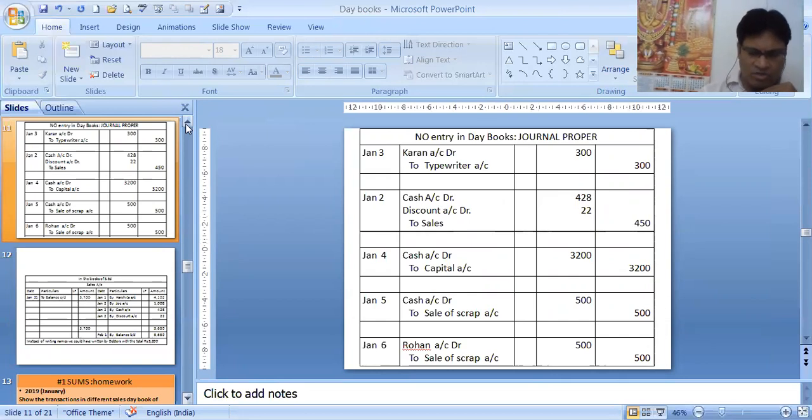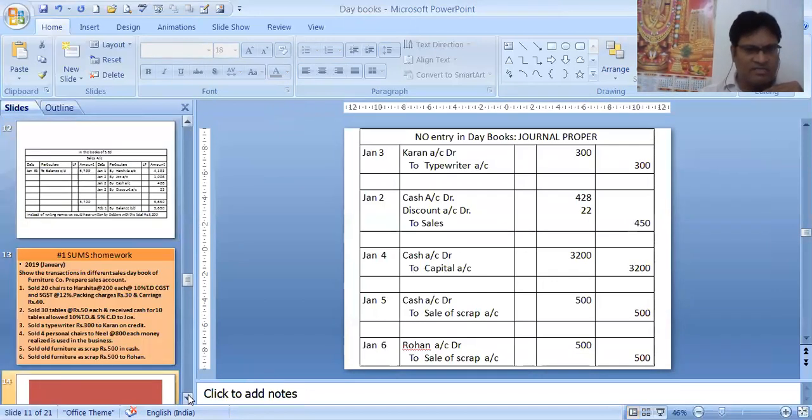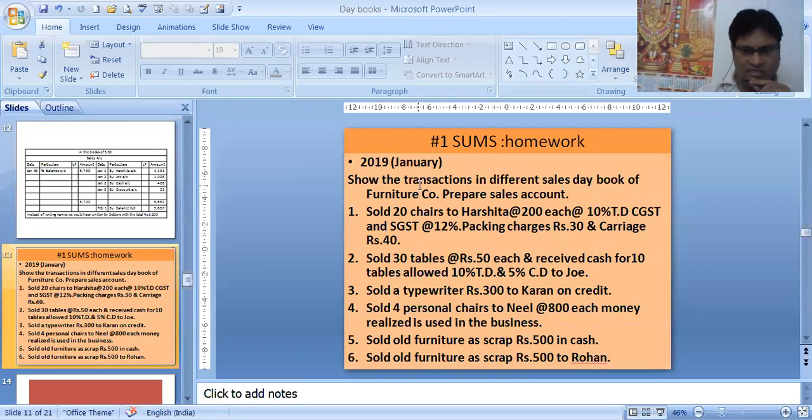So the next part is the next transaction. Let's understand the next transaction.